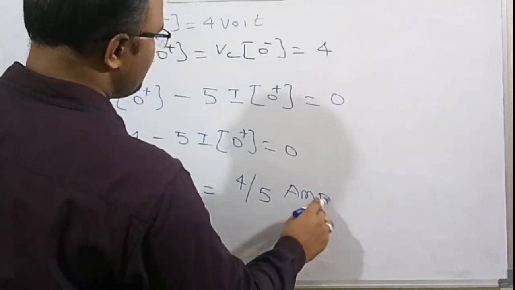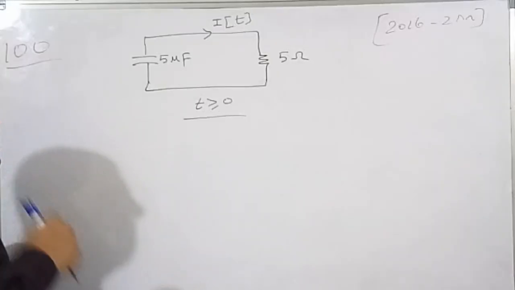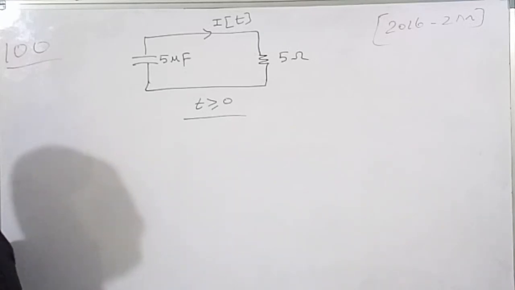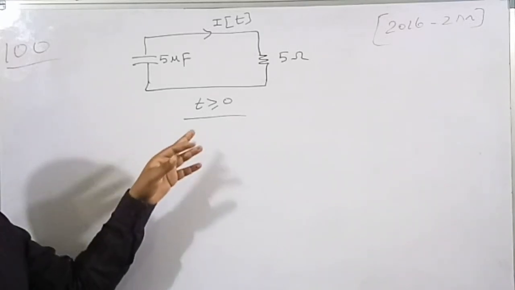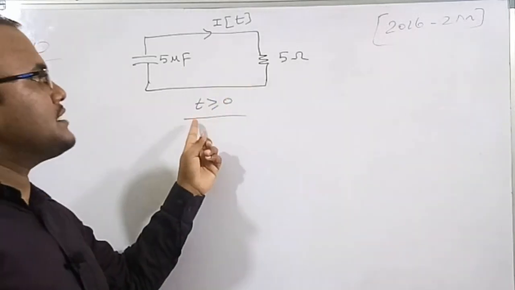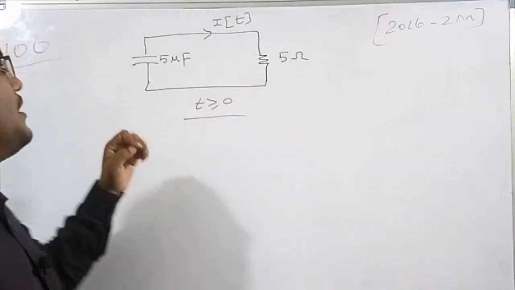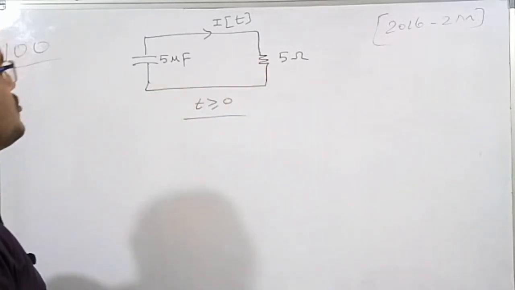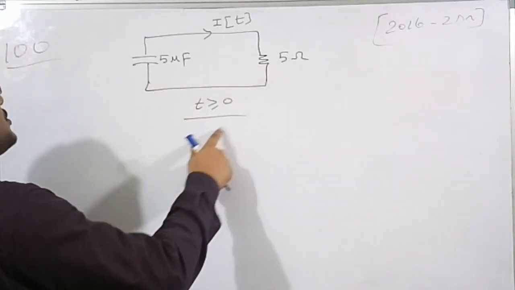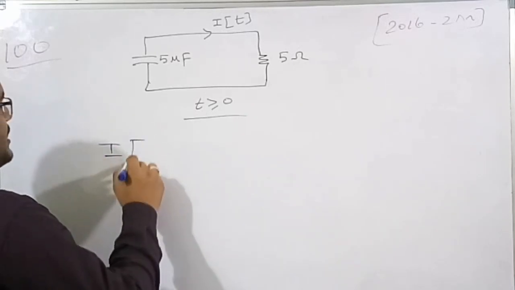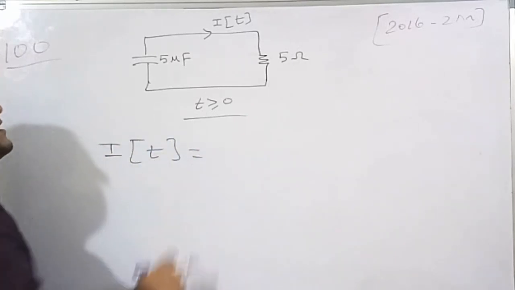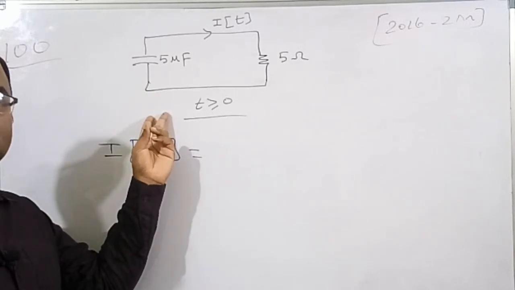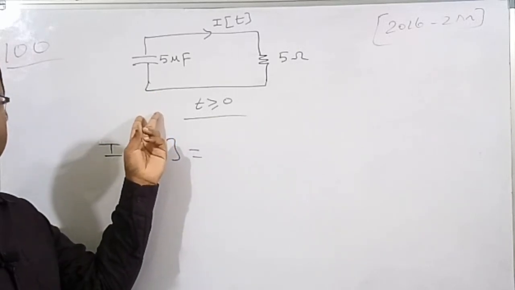So therefore this is 4 by 5 ampere. Now this is the circuit at t greater than or equal to 0, meaning the switch is closed, and this is the equivalent circuit at t greater than or equal to 0. So there is a 5 microfarad capacitor and 5 ohm resistor. At t greater than or equal to 0 we need to find the expression of the current I of t. See, before closing the switch, this capacitor has some amount of energy.